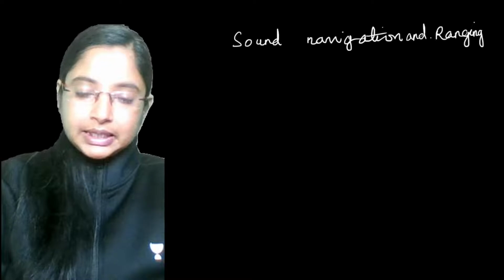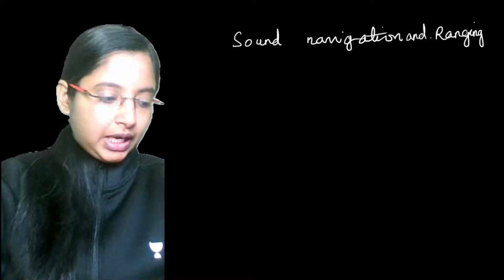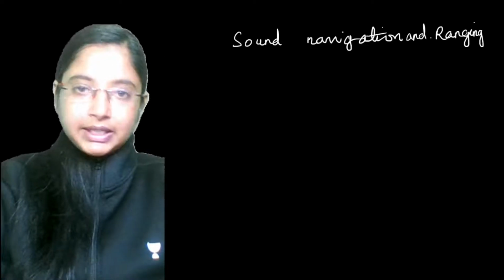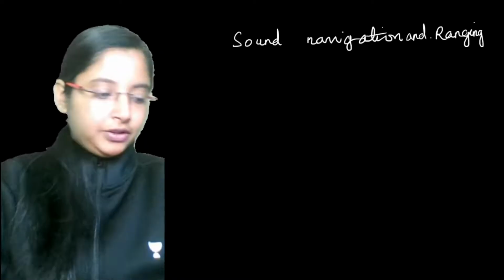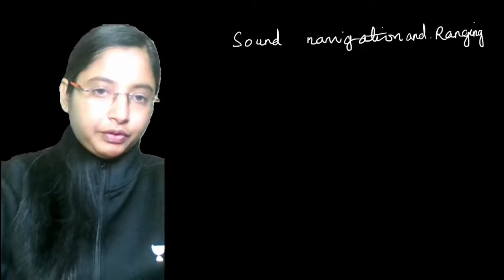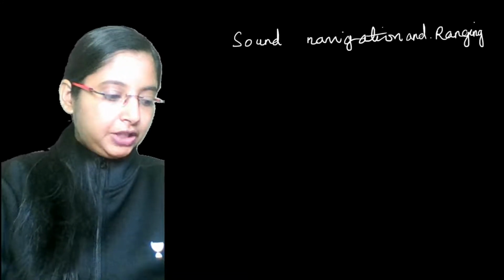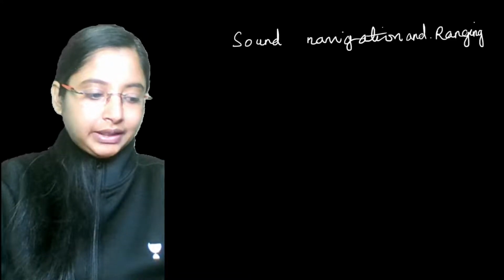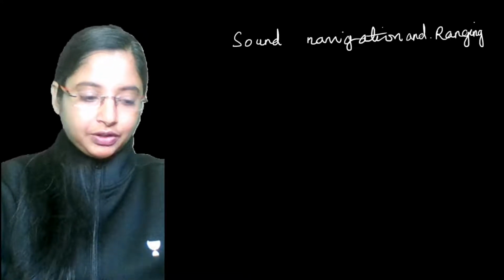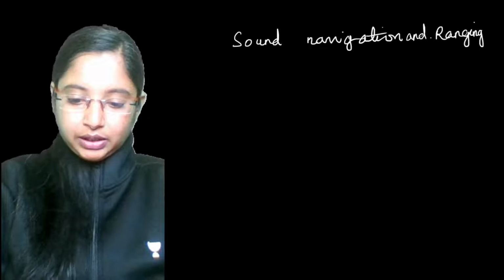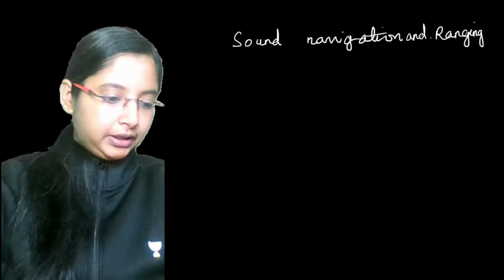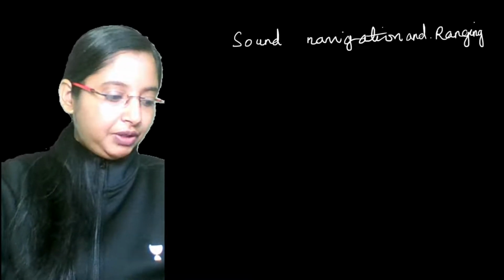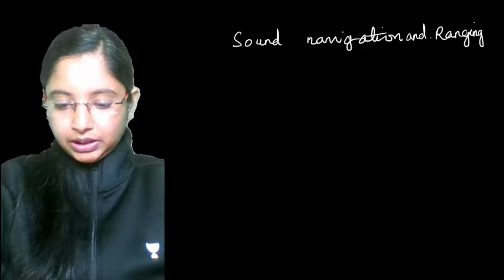So basically, when these ultrasonic waves hit any rock or submarine, they are reflected back, and that is detected by a detector in the sonar. Now, if you measure the time interval between the transmission and the reception, and if you know the speed of that ultrasonic sound wave, then you can actually calculate the depth at which the rock or submarine is.